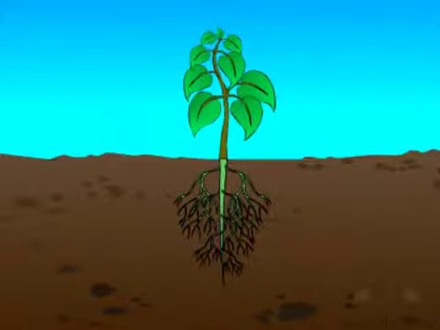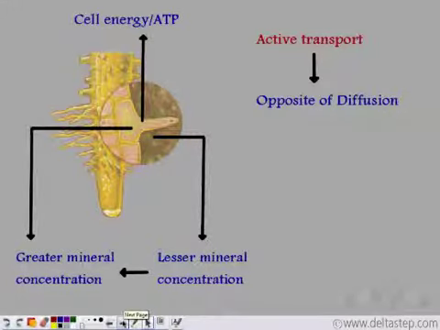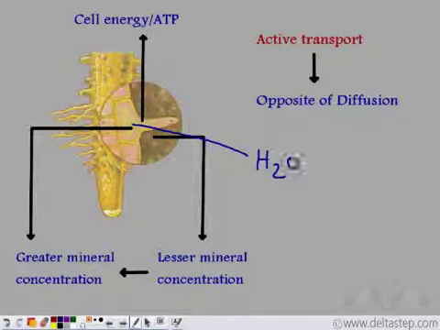Now we've seen that roots absorb water through osmosis because the water concentration in the root cells is lesser than the water present in the soil.